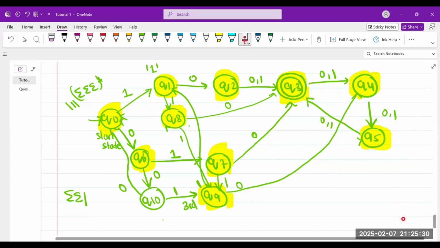I mean, I can explain every state. Q1 means I have a single one, and my string is of modulus 1. This state means I have the substring, but I'm at modulus 2, so I need to make it modulus 0. Modulus 0 means that I have a remainder of 2 and I need a single digit and I have the substring.